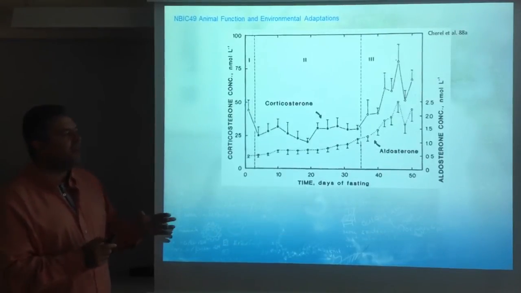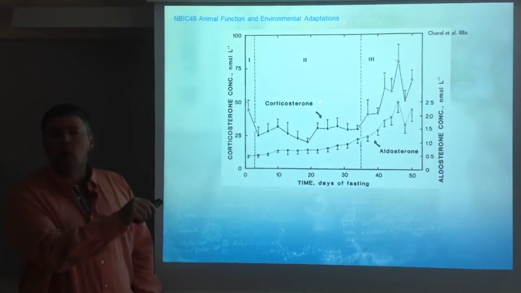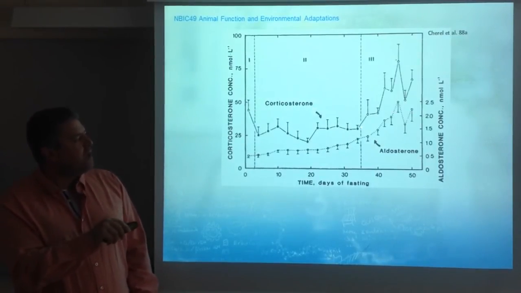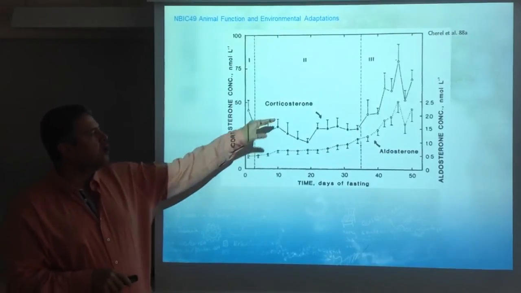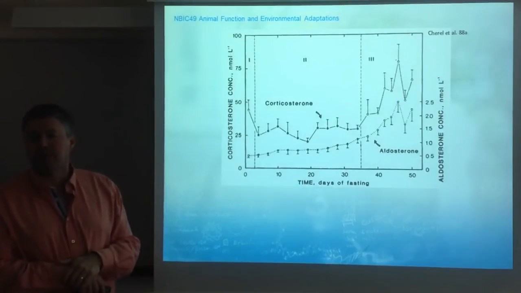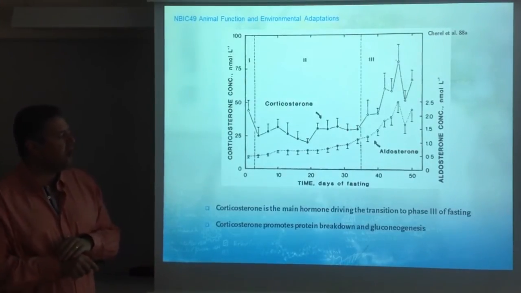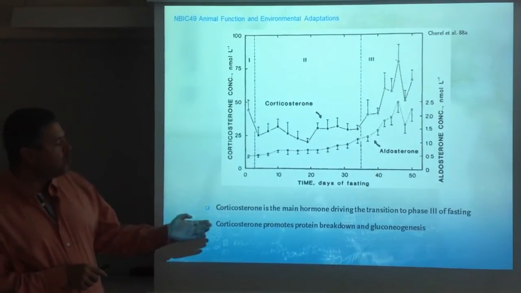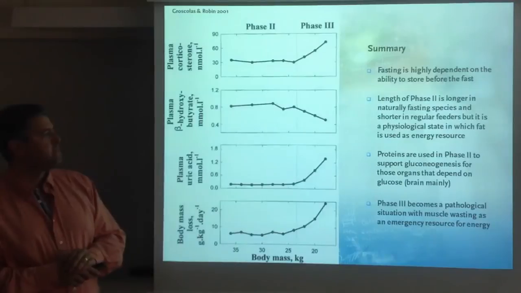And what we see is that when we correlate this with corticosterone, the main glucocorticoid, we see a dramatic increase in phase 3. So we regard corticosterone as the best marker for phase 3 fasting. Corticosterone during this phase actually promotes protein breakdown and promotes gluconeogenesis.